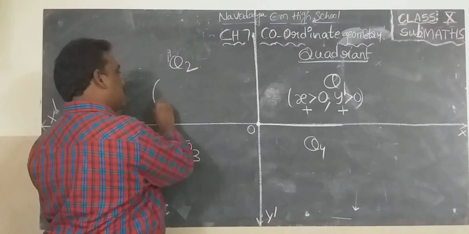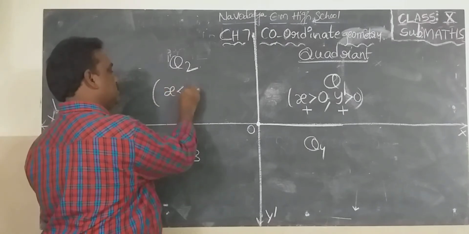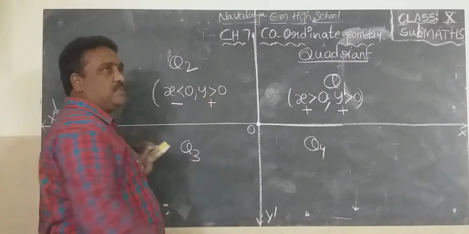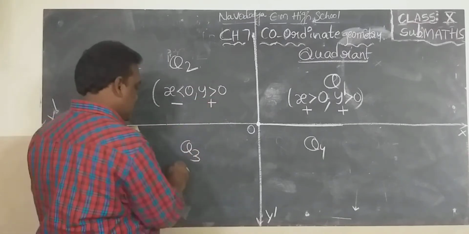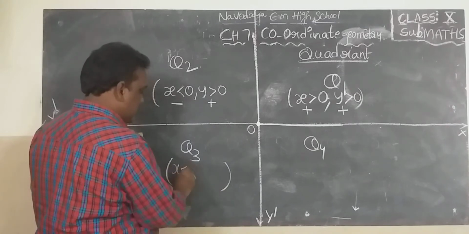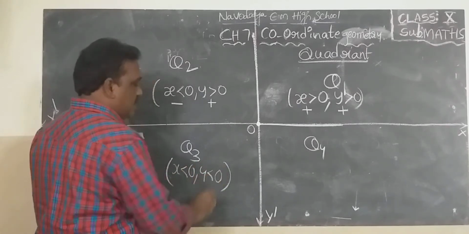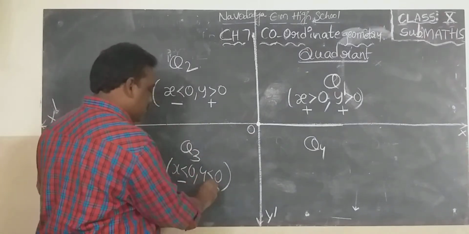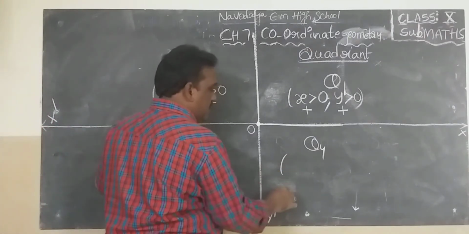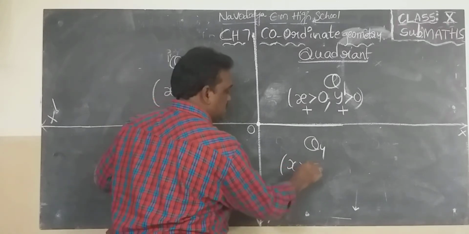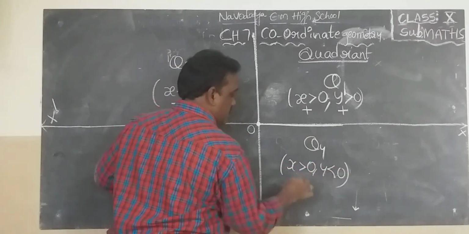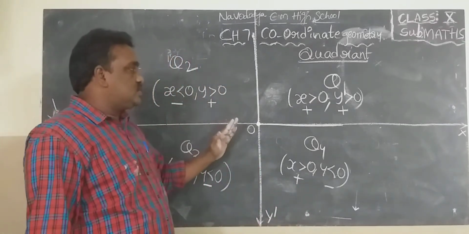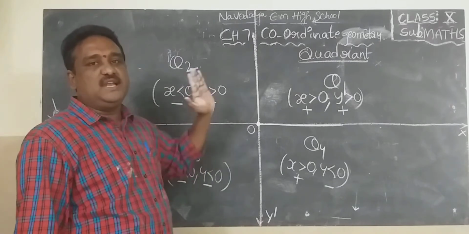Then second quadrant, x is negative, y is positive, minus plus. That point lies in second quadrant. Third one, x is negative, y is negative. Positive means greater than 0, negative means less than 0. It lies in third quadrant. Then what about fourth one? X is positive, y is negative. It lies in fourth quadrant. So that is about nature of points in different quadrants.